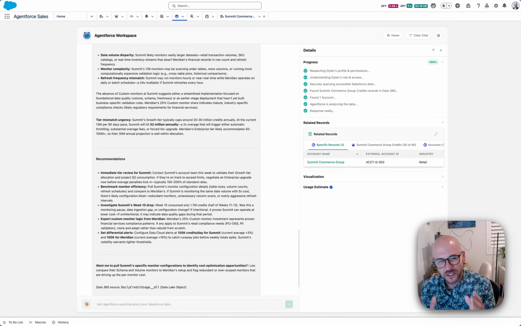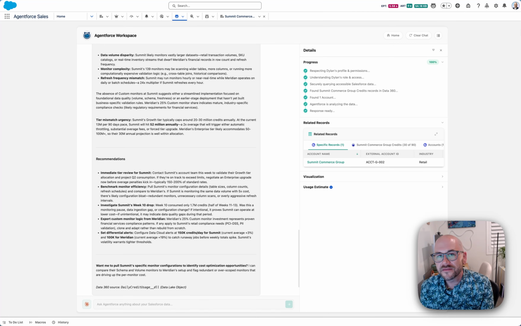If I took this same question to an external AI tool, I'd have to give it nearly a perfect prompt. I'd have to hope it doesn't hallucinate my account names, and I'd have to really hope it understands the ontology of my Salesforce org and my Data 360 instance. But with Agentforce, the AI is grounded in your real data. It's governed by that security model that you've already set up. It's working with any of the models that you want it to, and it lives right where your team is already doing work.